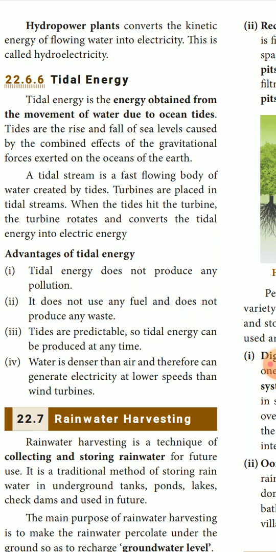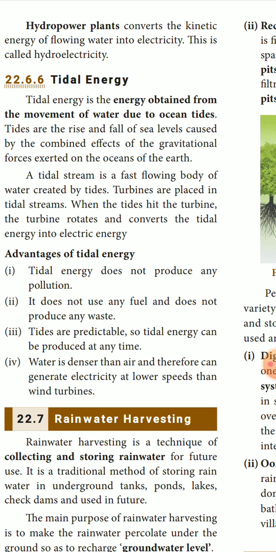Now, what are the advantages of tidal energy? Tidal energy does not produce any pollution. There will be no pollution produced from tidal energy, because it is a natural resource. The oceanic tides, the waterfalls, everything is a resource which we get naturally. So we will not get any pollution. It does not use any fuel and does not produce any waste. Tides are predictable, so tidal energy can be produced at any time. Water is denser than air and therefore can generate electricity at lower speeds than wind turbines.